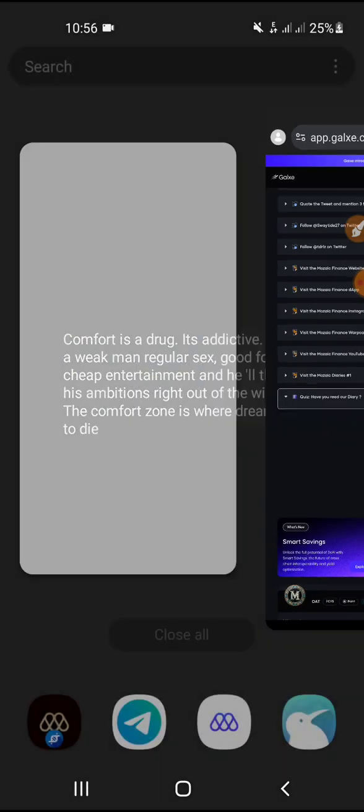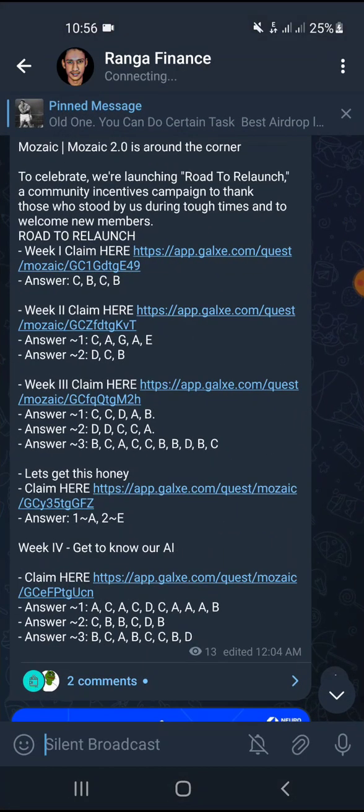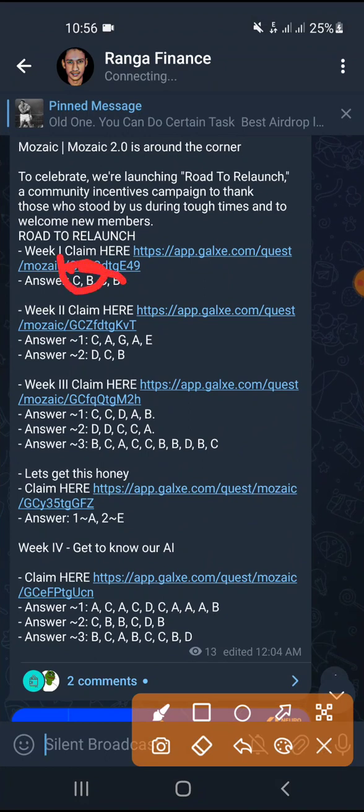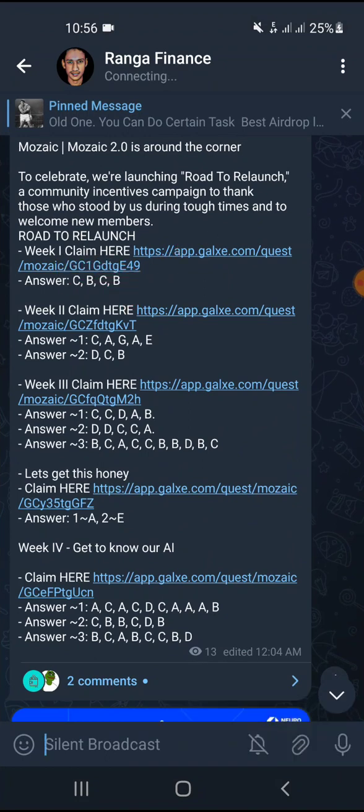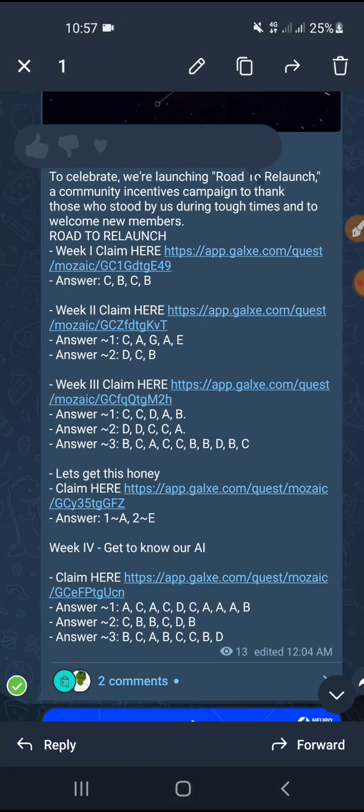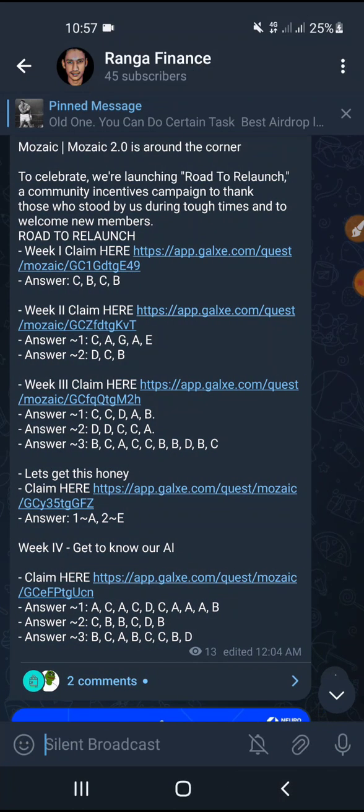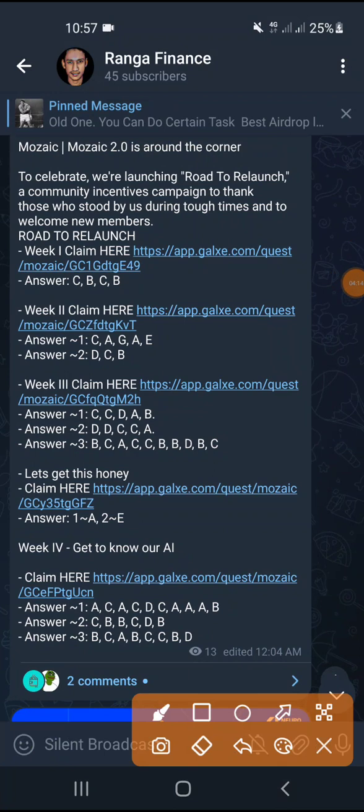Every answer, number one is C, this number is B, step by step as I showed you. Copy this link, paste it there, and do the same way. There are three quiz tasks, just answer like quiz number 1: C, C, D, E, B.